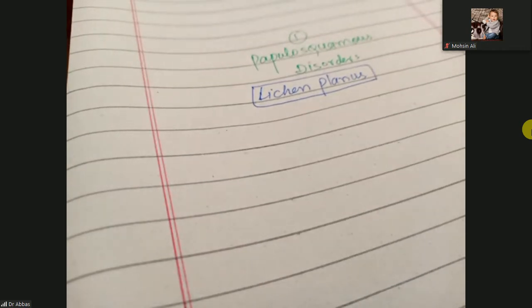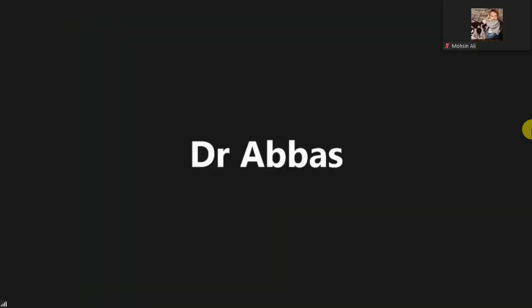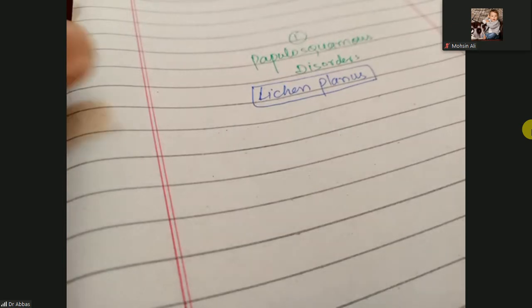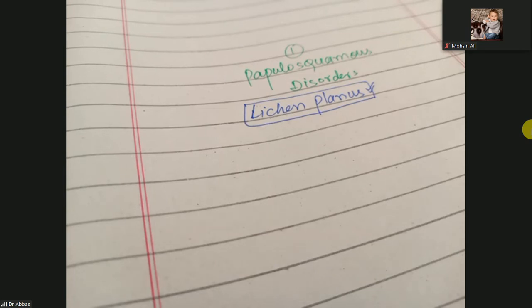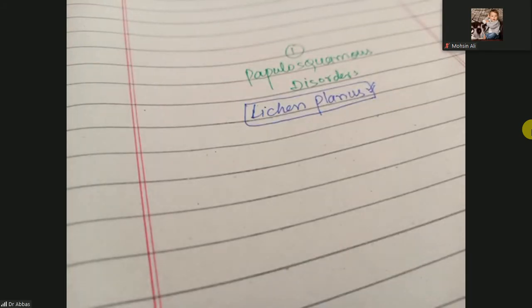We will discuss lichen planus. So here is lichen planus. We have already discussed, when we started the papillosquamous disorders, that all the papillosquamous disorders are T cell mediated autoimmune disorders. So it is also T cell mediated.